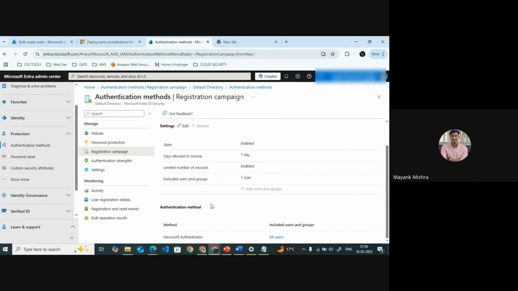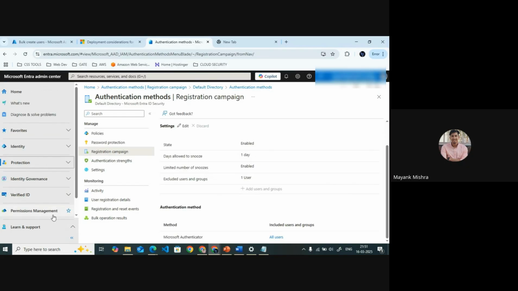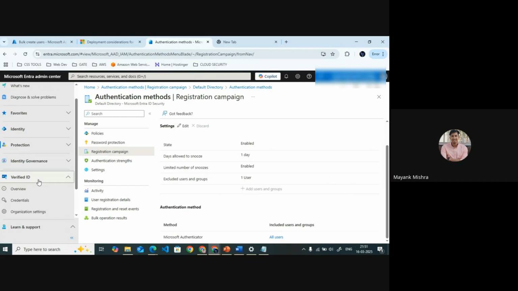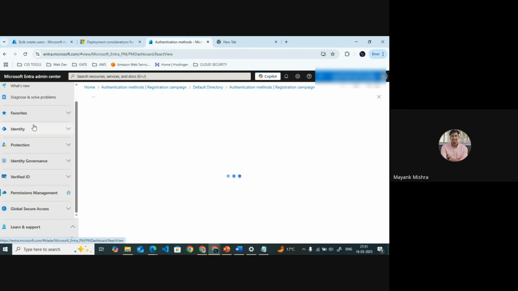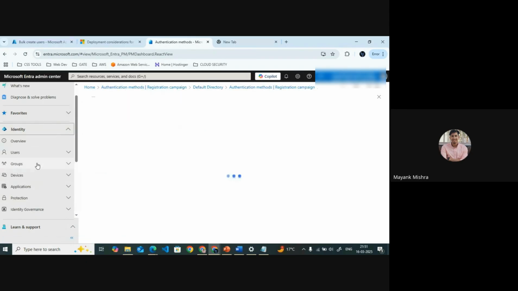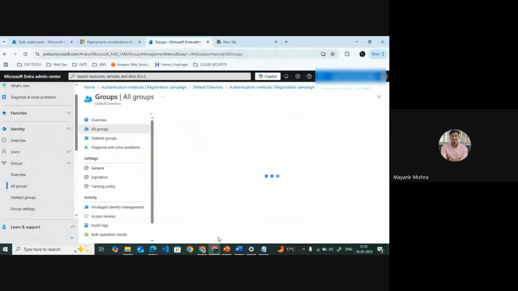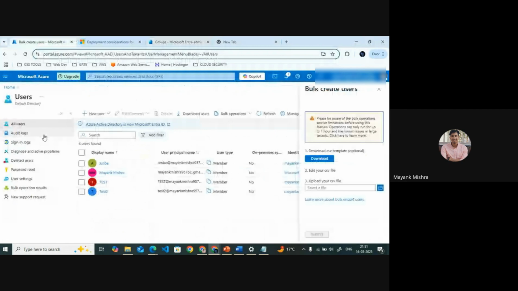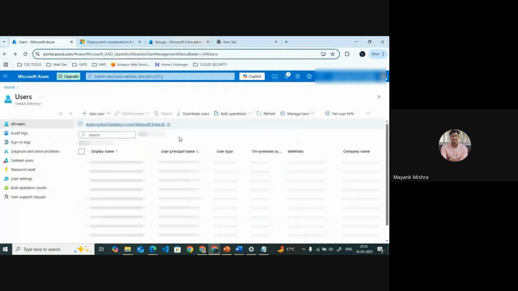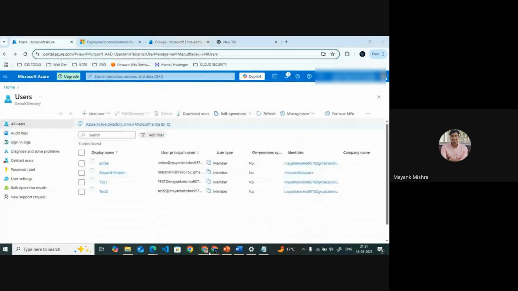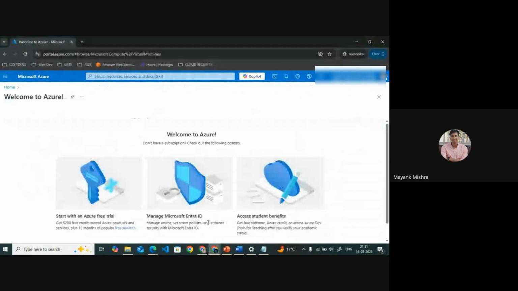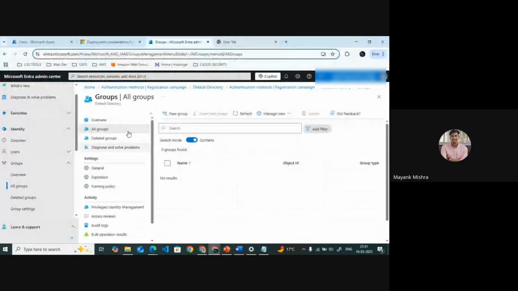So you can do the same login there, but all the things here are related to your user login, your verified ID, user permission related things, user identity related things, all the groups which we are doing here inside our Entra ID. We can do all of that there, but this portal is all regarding our users and permissions.